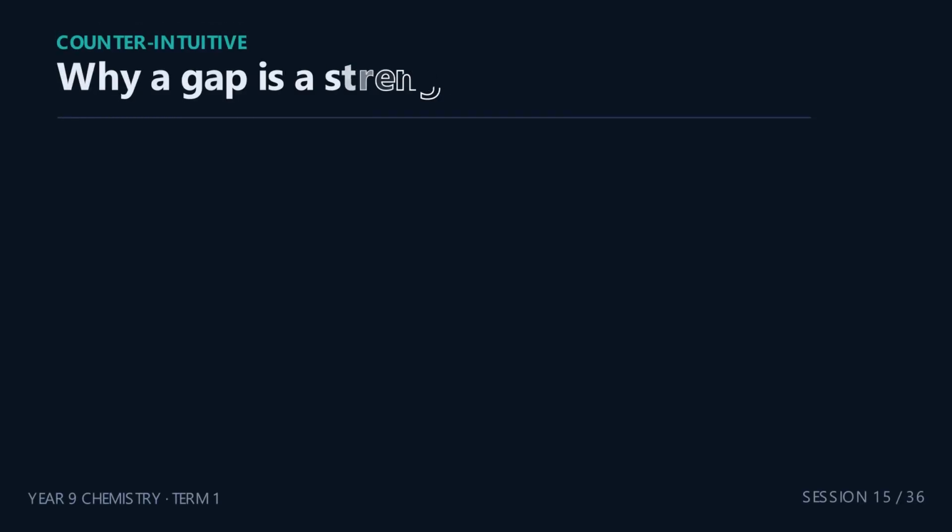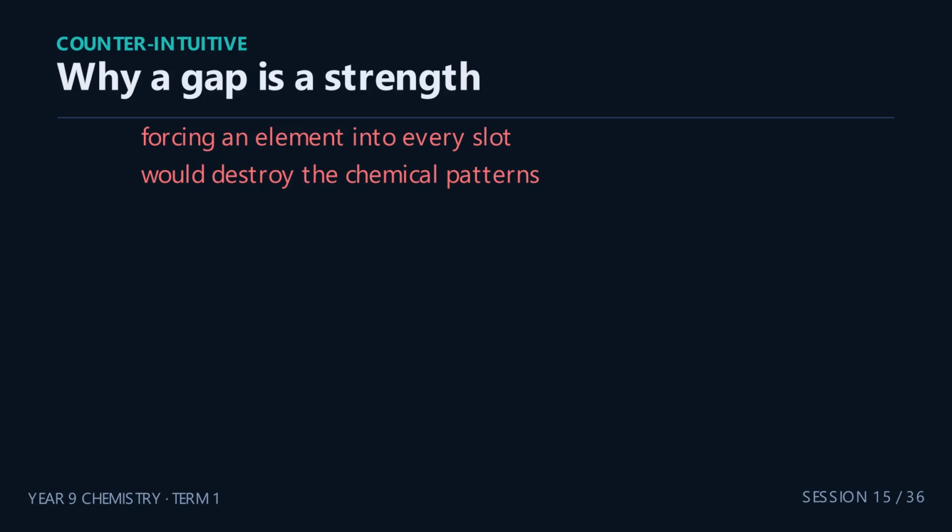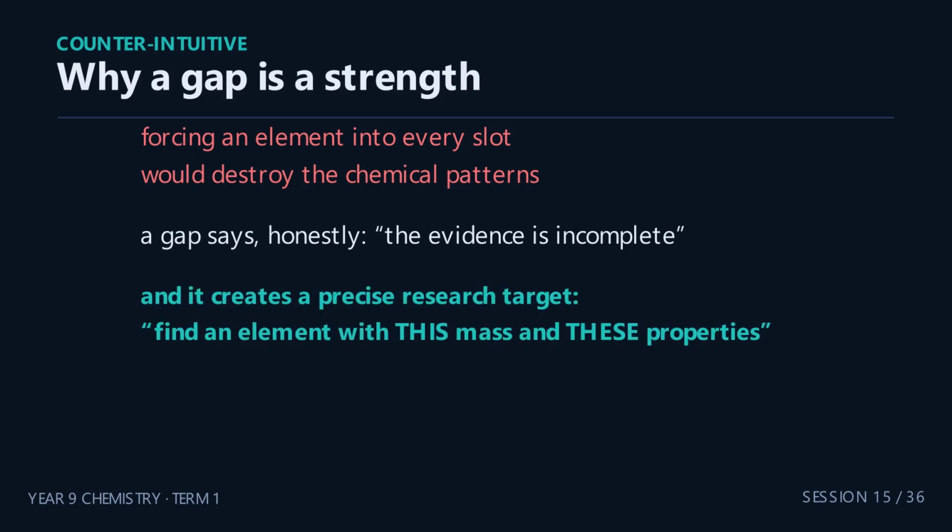Why is a gap a strength, not a failure? Because forcing a known element into every position would destroy the patterns of chemical behavior. A gap says, honestly, the evidence is incomplete. And it does something even better. It creates a precise research target. Find me an element with this mass and these properties. That is how science invites its own test.